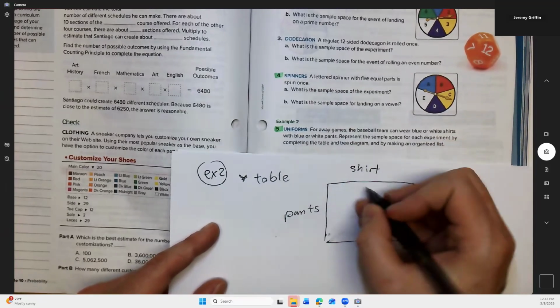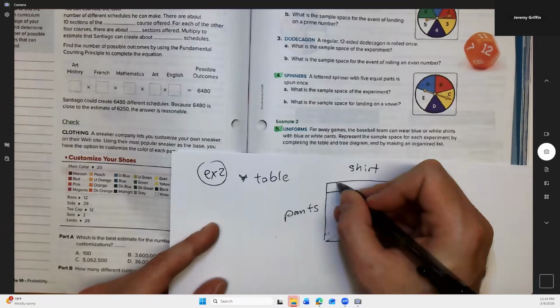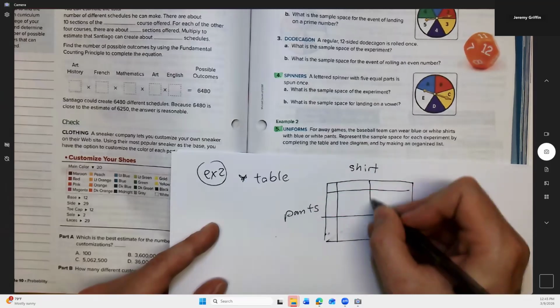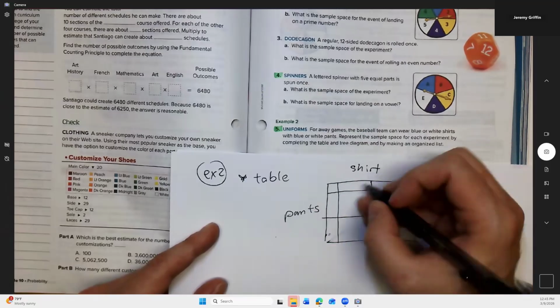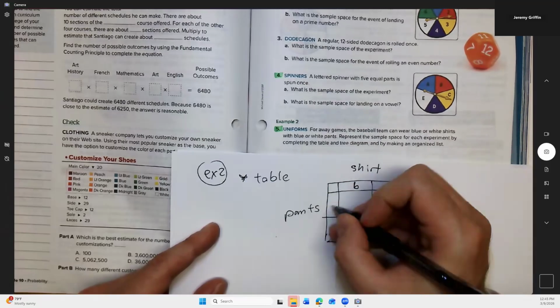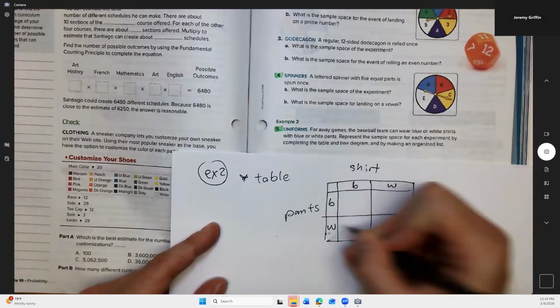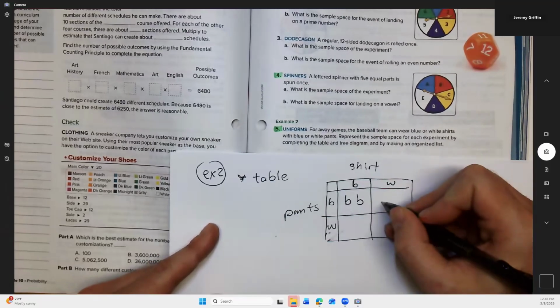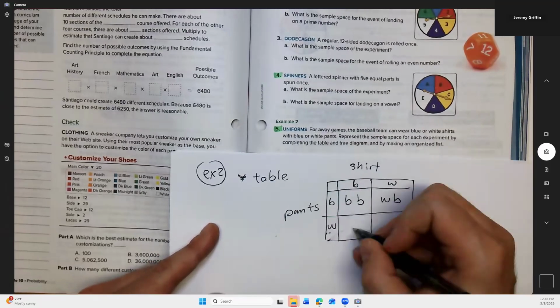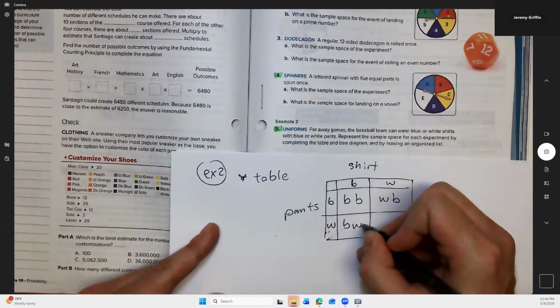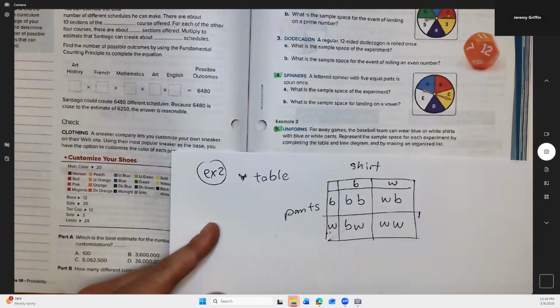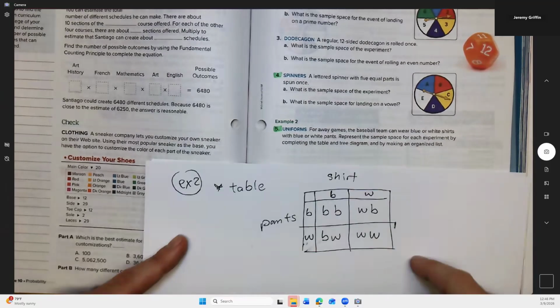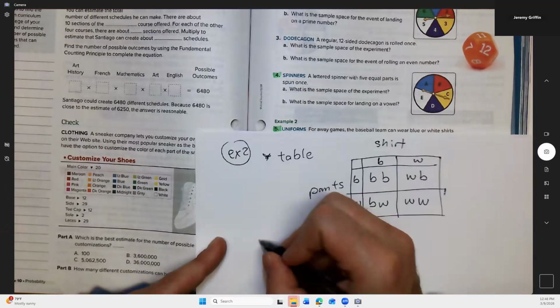Okay. And for the shirt could be either blue or white, and the pants could be either blue or white. Okay. So they could go blue shirt, blue pants. They could go white shirt, blue pants. You could go blue shirt, white pants, or they could go white shirt, white pants. Okay. Let's do tree diagram.